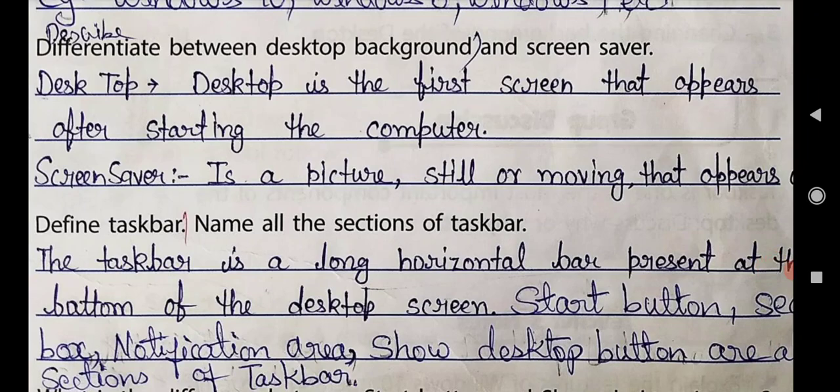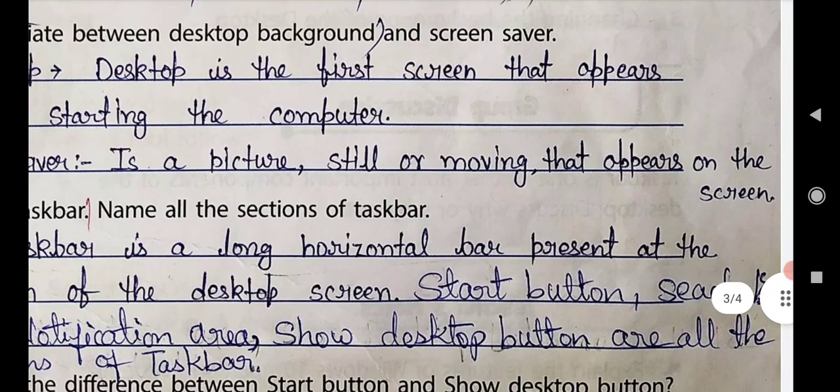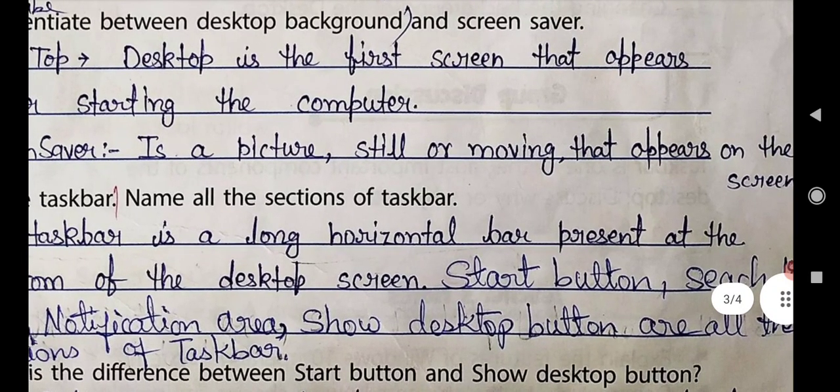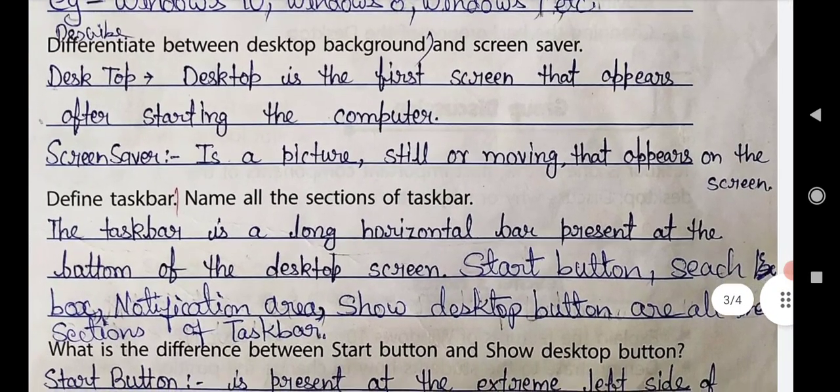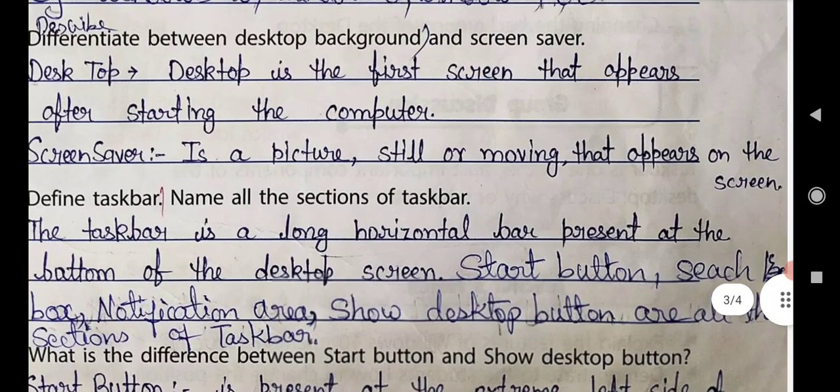Okay, desktop is the first screen that appears after starting the computer, while screensaver is a picture, still or moving, that appears on the screen. So screensaver is a picture and it appears on the screen.